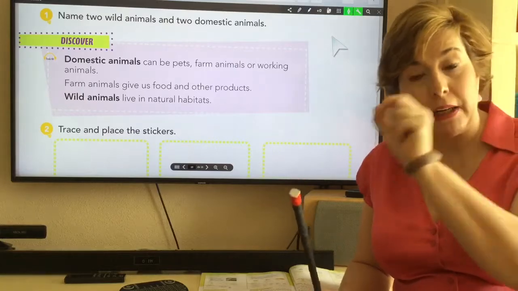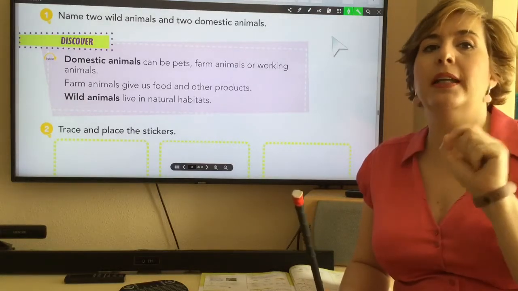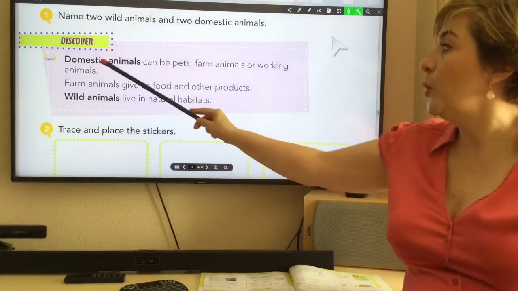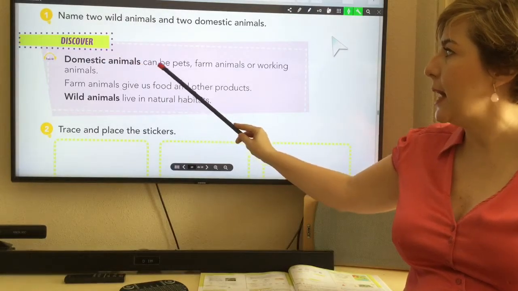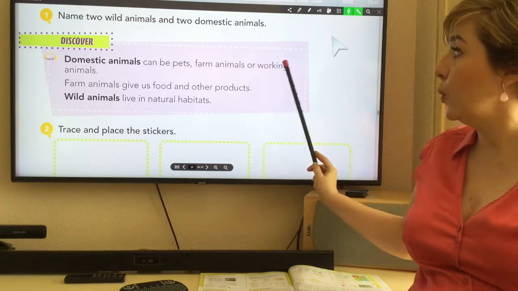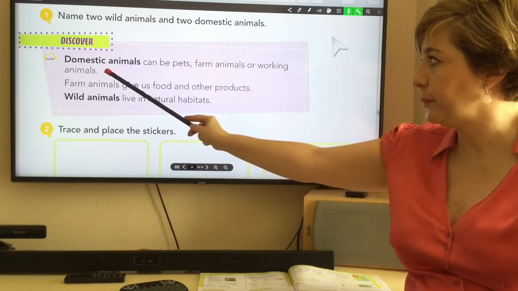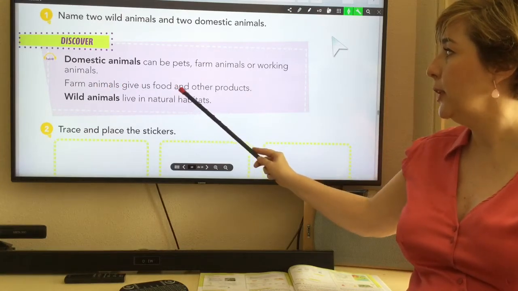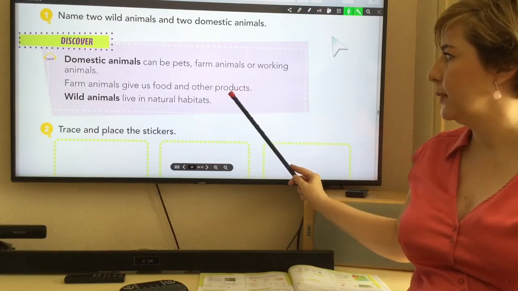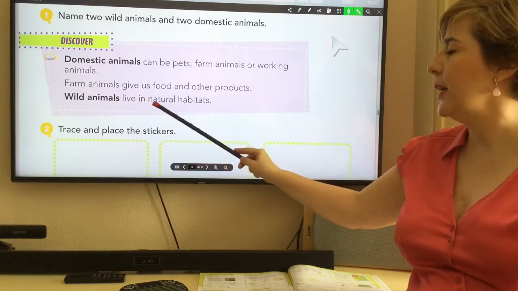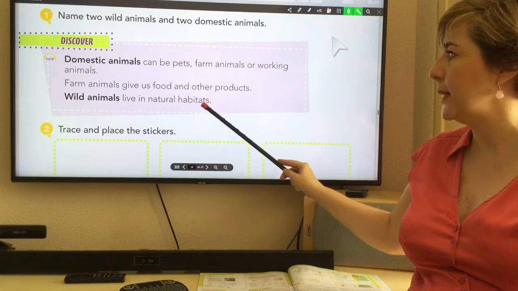I'm going to read it all together and then you listen and repeat. But first I read it. Domestic animals can be pets, farm animals, or working animals. Farm animals give us food and other products. Wild animals live in natural habitats.